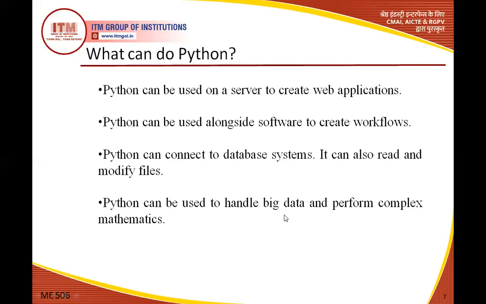Python can be used to handle big data and perform complex mathematics. Many libraries are there by which we can perform complex mathematical operations. SciPy is a library by which we can perform scientific calculations, and for big data we have the Pandas library. So in Python we have many libraries by which we can perform different tasks.